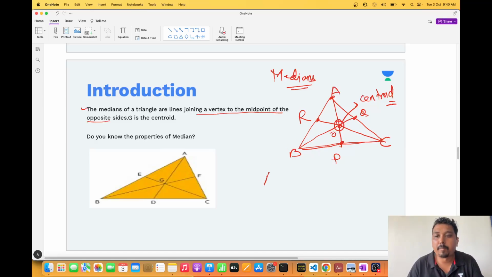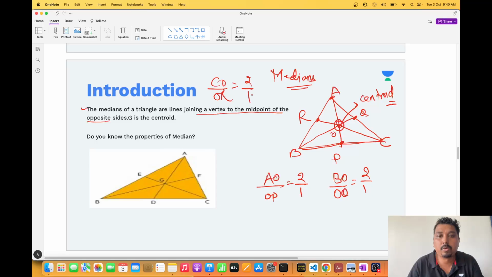Now, one of the important properties here is that the centroid divides the median in the ratio of 2 is to 1. So AO by OP is equal to 2 is to 1. Now, BO by OQ is equal to 2 is to 1. Now, CO by OR is equal to 2 is to 1. Very, very simple.